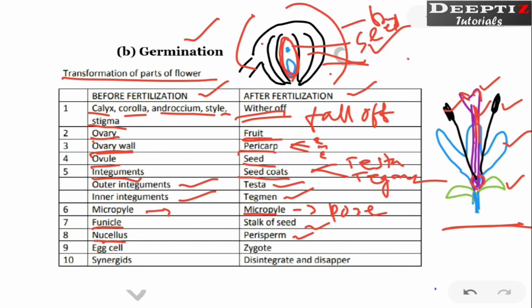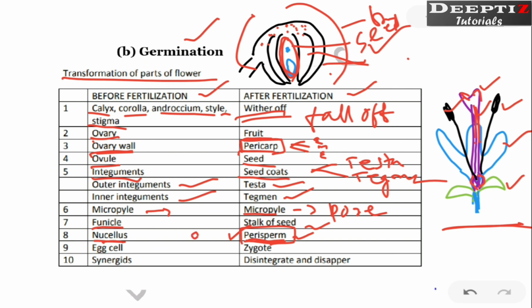Now this area we call nucellus, right? This nucellus actually was acting as the food for the embryo sac, and if it remains, we call it perisperm. It is a nutritious tissue, right? If you have studied the structure of the embryo sac or the ovule, you know that there was reserved food material in the beginning stage, we call it nucellus, that is going to become perisperm. So you must know the difference between perisperm and pericarp.